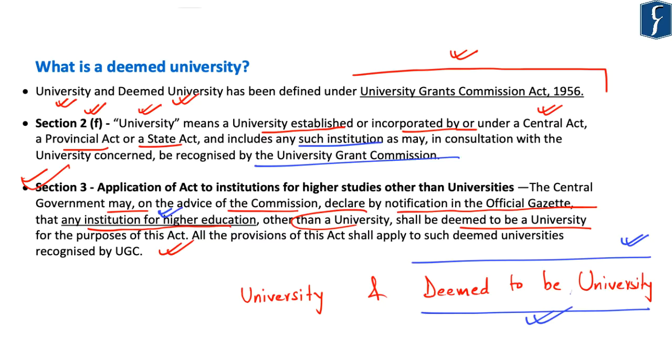Further, another important aspect to be highlighted is that all provisions of this Act, that is the UGC Act of 1956, shall apply to such deemed universities recognized by the University Grants Commission. So these two aspects become important with respect to deemed universities: that these universities shall be established by the central government on the advice of the University Grants Commission, and secondly, that all provisions of the University Grants Commission Act of 1956 shall apply to these deemed universities.